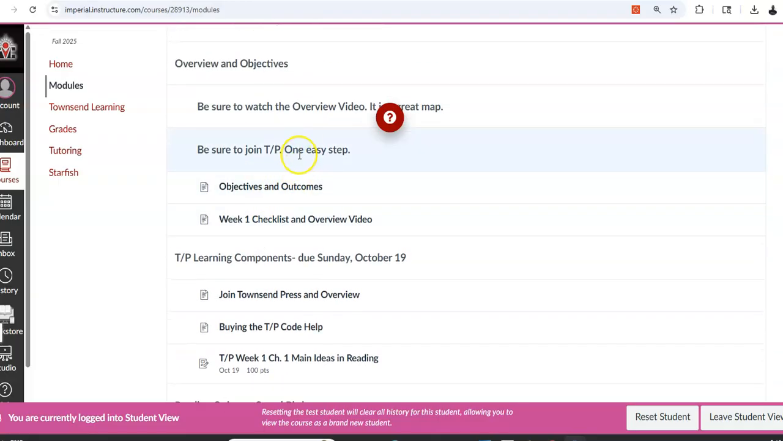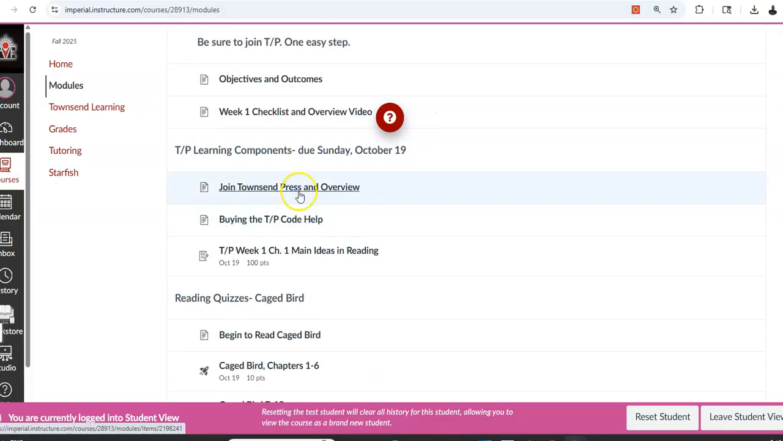So you're going to have to join Townsend Press, which is here, Townsend Learning. And here you're going to buy a code for it. You have 2 weeks free. That way you can get working on it immediately. And the first assignments are going to be here. Let me click here. And I'm going to go over this a little more in detail. But let's click on here.